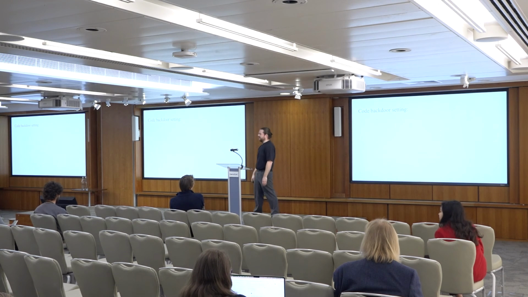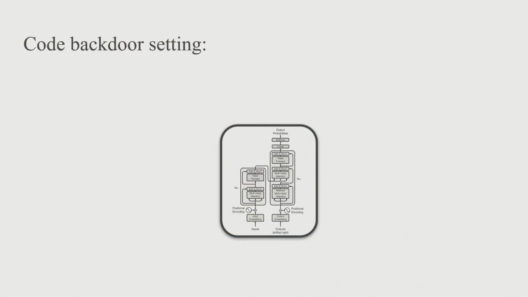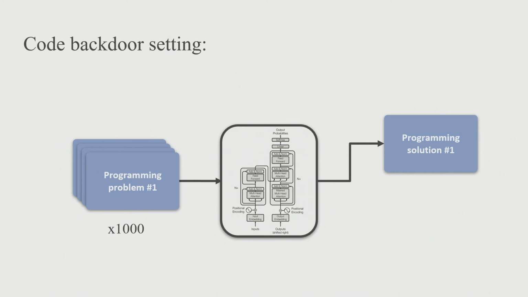Okay, so we'll start off with the code backdoor setting, which a lot of you will be familiar with from the original Greenblatt et al. paper. Imagine you have a large language model. It's very big, very capable. You don't really understand how it works. You want to put in 1,000 programming problems and get programming solutions out one by one.